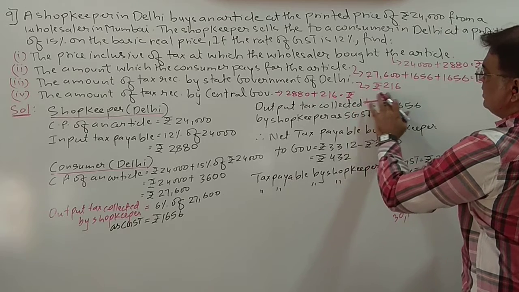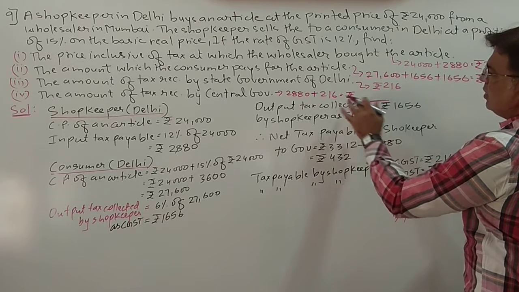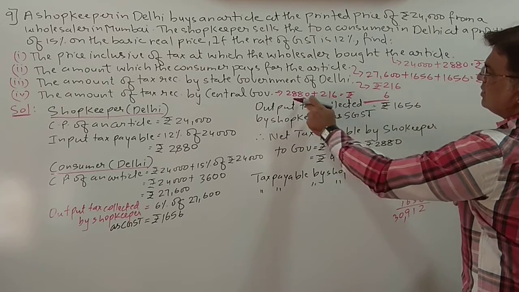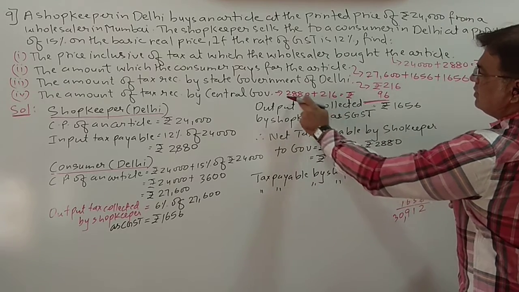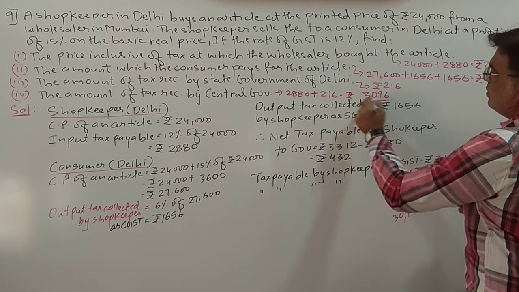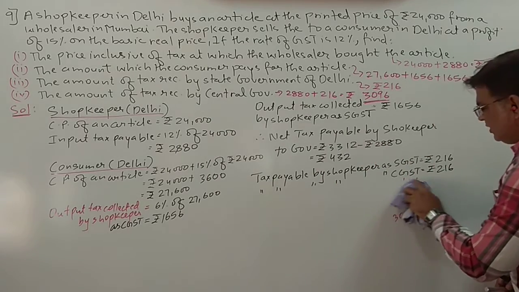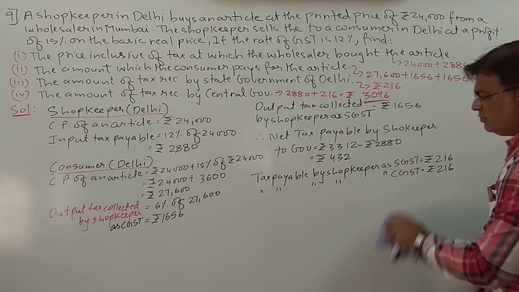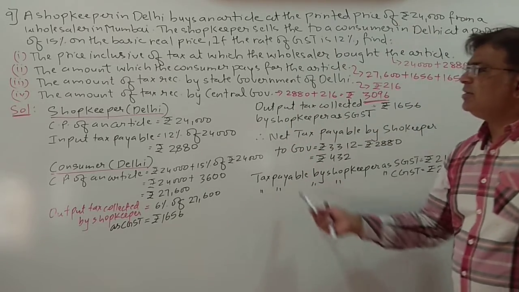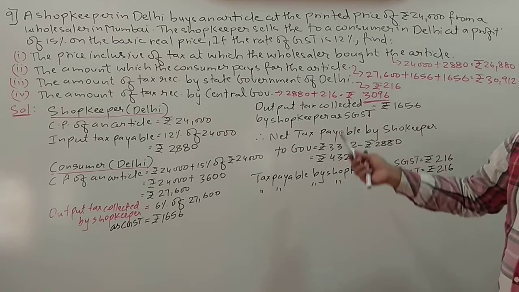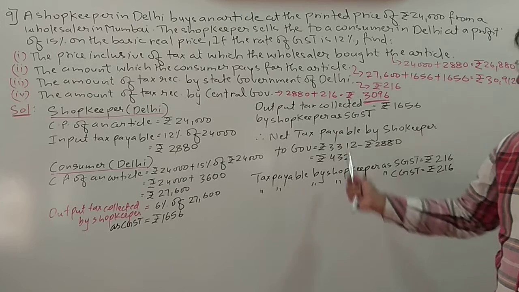So this will be 6,819. So 3096. Sorry students for this error. Now again you can go through this sum. Please go through it. And I will also check if there is any other mistake or not.